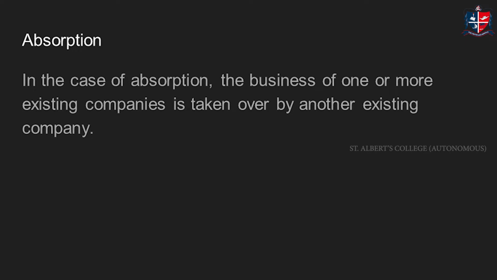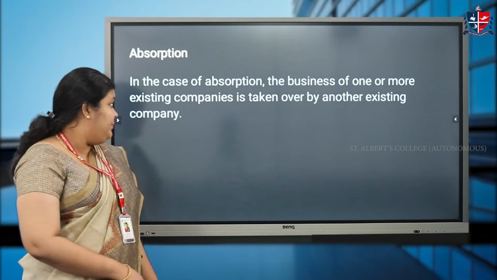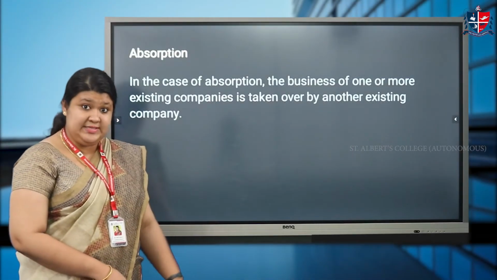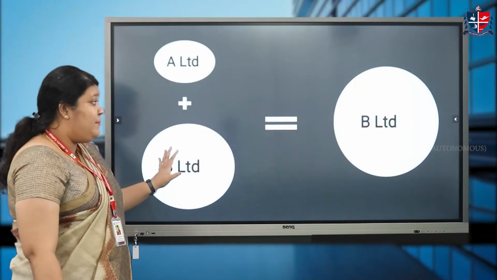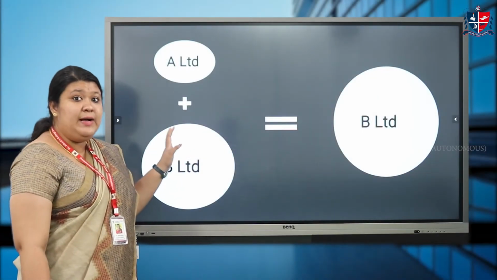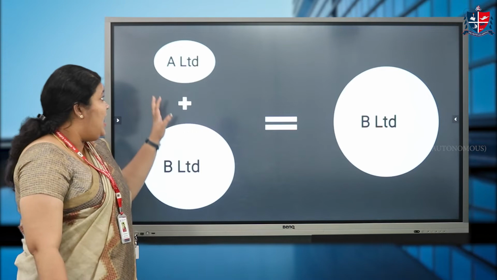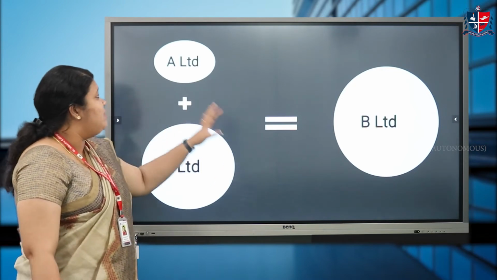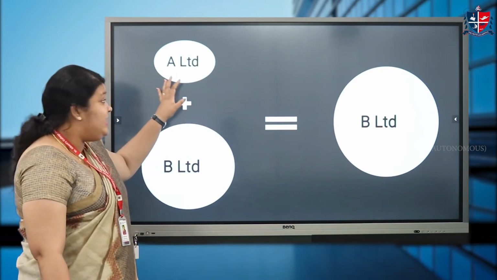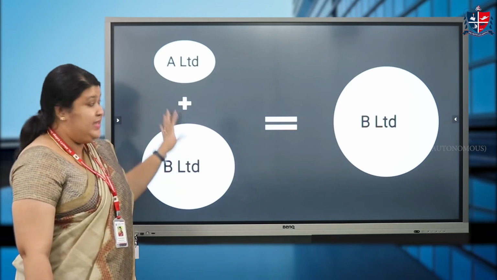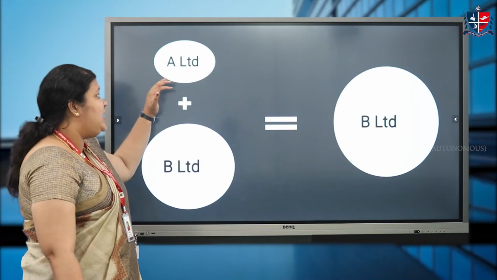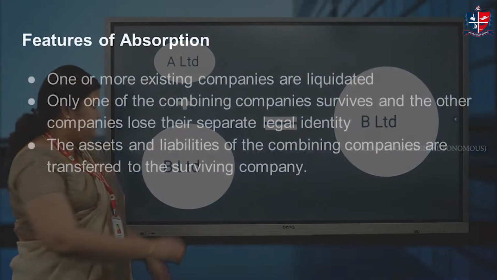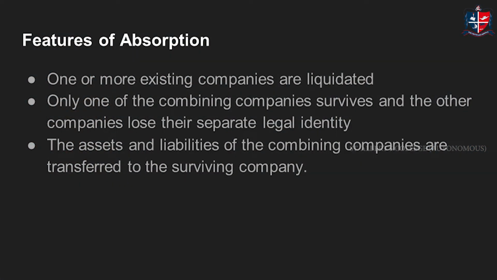Now, let's discuss absorption. In the case of absorption, the business of one or more companies is taken over by another existing company. For example, there are two companies, A Limited and B Limited. B Limited may be a huge company or a company which has a lot of subsidiaries, and B Limited will absorb A Limited and A Limited will cease to exist. That is, A Limited will no longer be in existence and B Limited will take over the business of A Limited.